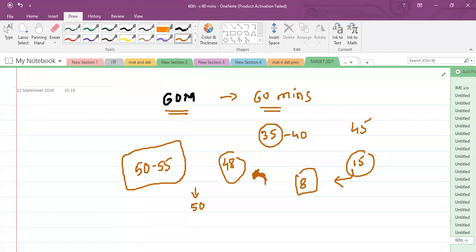So I'm coming to that part. Wait, I'm coming to that part. So the paper will be difficult for everyone. After the last 4 to 5 minutes, you should not leave any question.